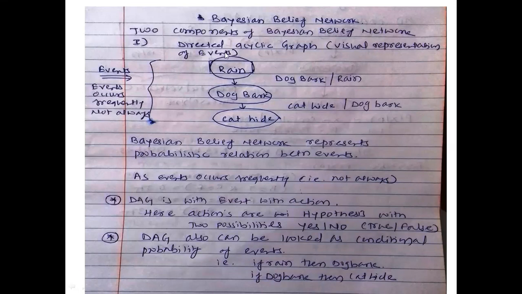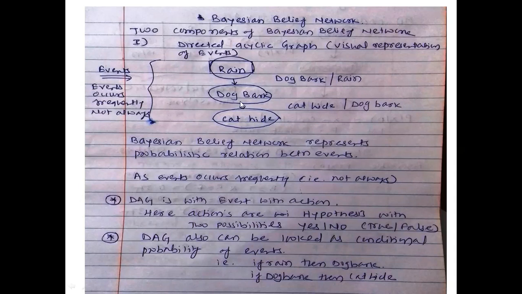Now, you'll see that in an oval shape, three events are represented. That is, first is rain, second is dog bark, and third is cat hide. Now I will explain what the problem statement is. When there will be rain, then immediately the next event will happen, that is dog bark. And if dog bark, that is the second event, happens, then the third event will occur, that is cat hides itself in a home, or maybe around in a garden as well.